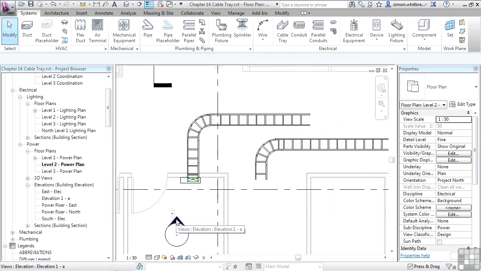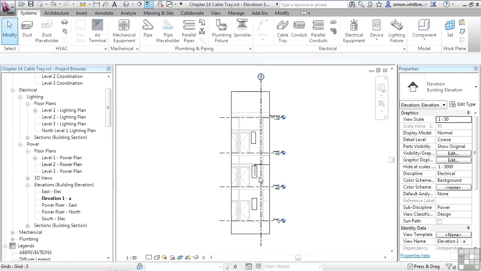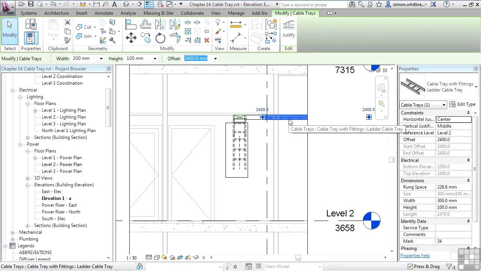And if I go to my elevation and scroll into level 2, you can see several things. Firstly, the view is in coarse level of detail. Let's change it to fine. Secondly, my cable tray is below the ceiling. So at this point, we can move it.